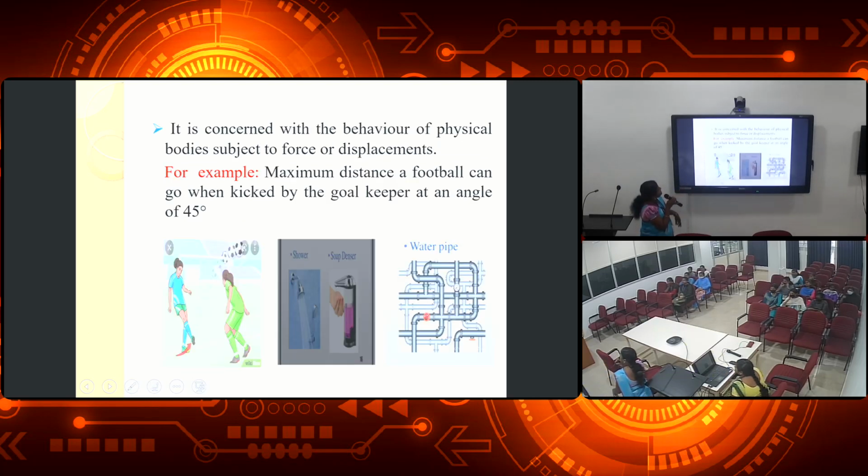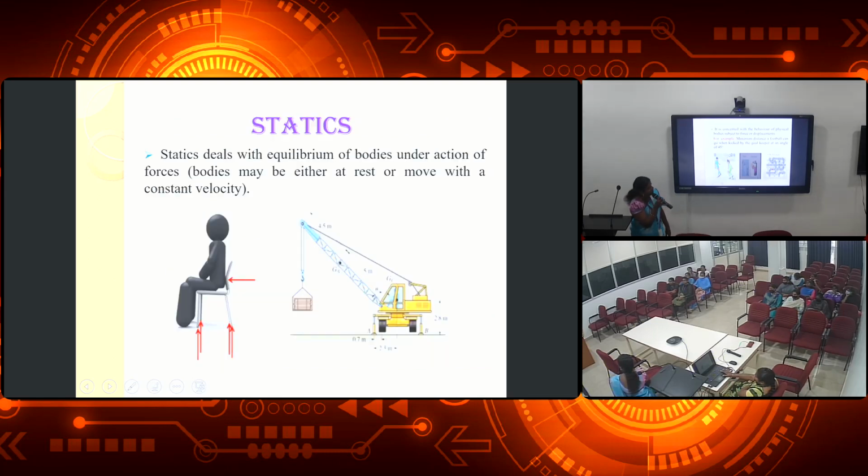Next, it is concerned with the behavior of physical bodies subjected to forces or displacement. For example, the maximum distance a football can go when kicked by the goalkeeper at an angle of 45 degrees. Suppose a football player has to kick a ball so it reaches a maximum distance. Only if the football player kicks the ball at an angle of 45 degrees does it go the maximum distance. Okay? And here are examples of a shower, a soap dispenser and a water pipe. It all depends on mechanics.